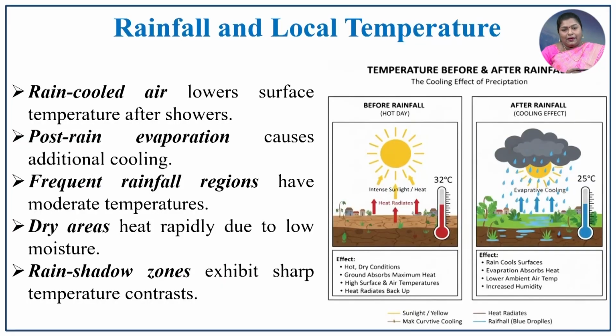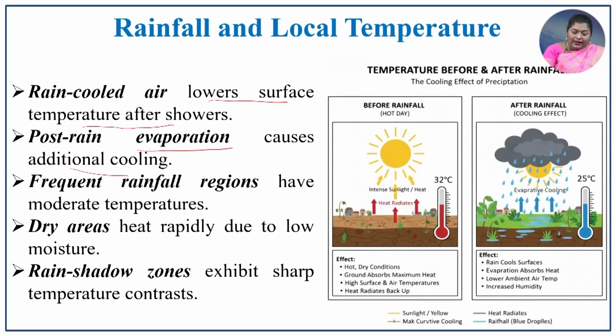Rainfall and local temperature: the rain cools the air and lowers the surface temperature after the showers. So, after rain we will have a pleasant temperature in that particular locality. The post-rain evaporation causes additional cooling. Before rain, because of the prevailing wind and cloud condition, there is a cooling effect. After rain also there is a cooling effect.